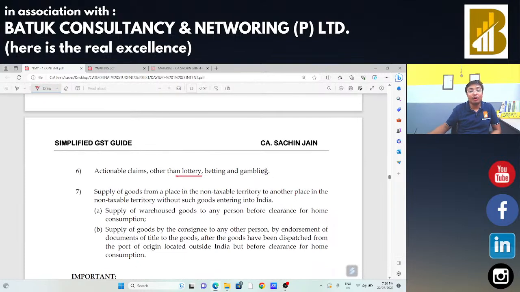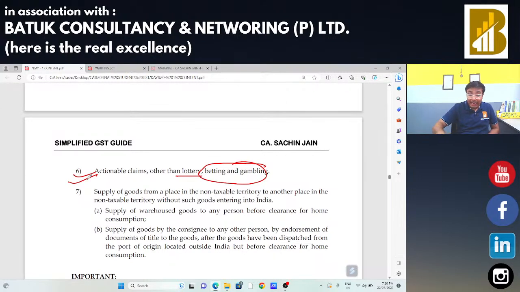Actionable claim other than lottery, betting and gambling: all the actionable claims are not considered as supply of goods nor as a supply of services. What do you mean by that actionable claim? That means if something happens in future, I am going to pay that particular amount.